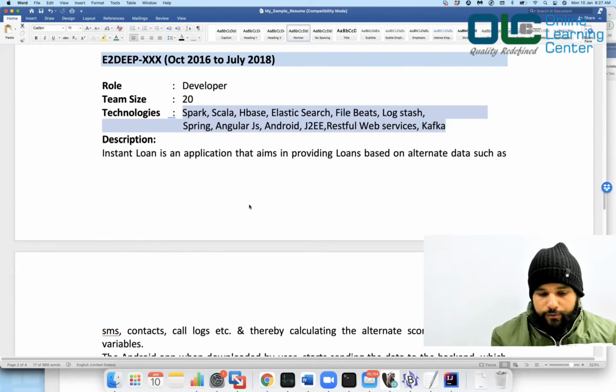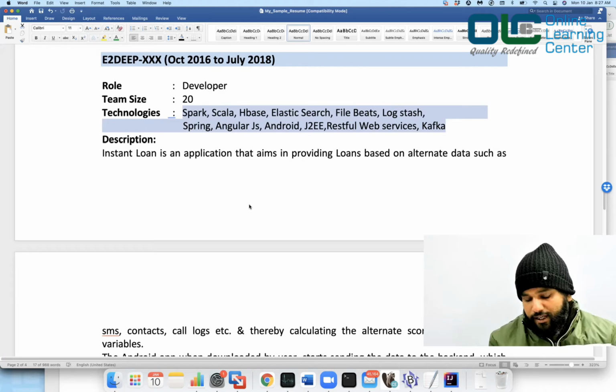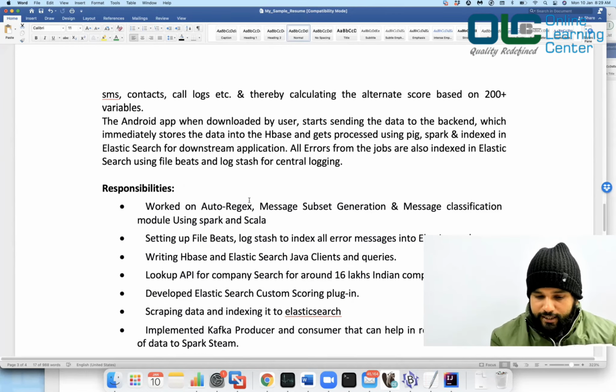So in short, we were building an application which can help a user take a loan instantly within 5 minutes. Your SMS data, your mobile data would be captured by the company, and we do a profiling of the candidate. Once we do the profiling, we give them a score, and that score can help the bank decide if we should give a loan to that particular candidate or not. So that's what we have all together in this project.